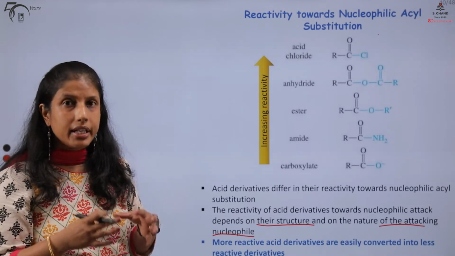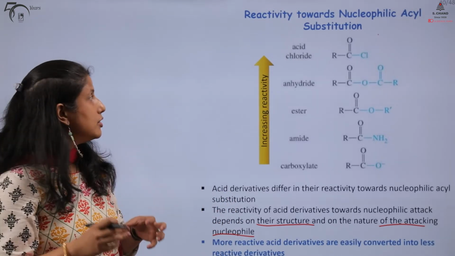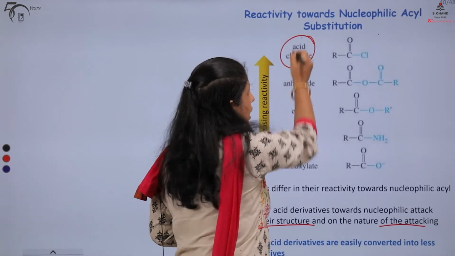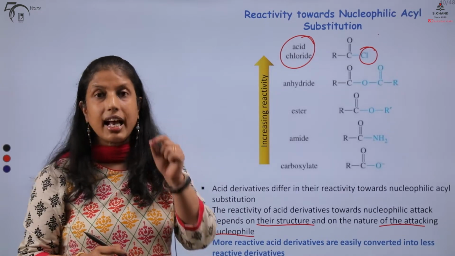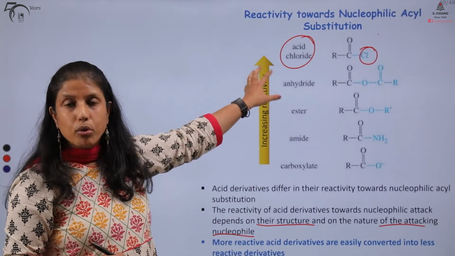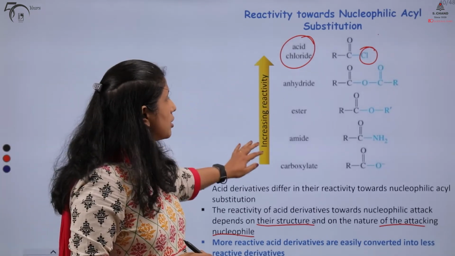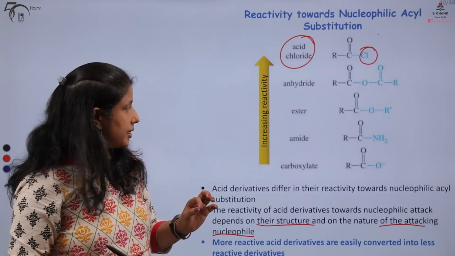Remember, the weaker the base, the better the leaving group. And so, our acid chlorides, where it is the chlorine atom which leaves as Cl minus, are going to be the most reactive of the acid derivatives.